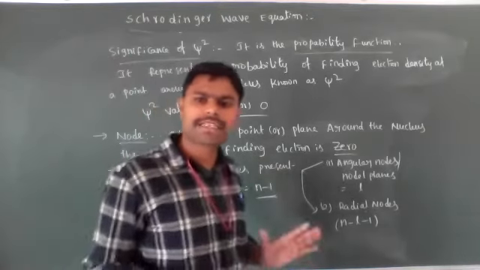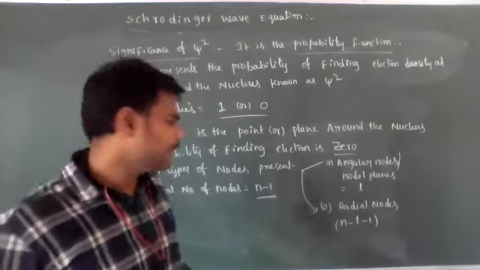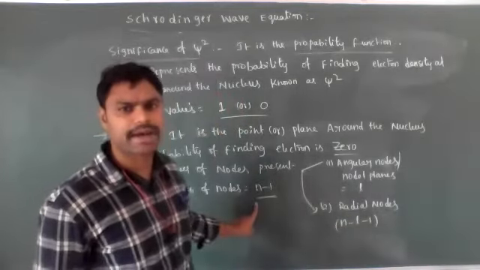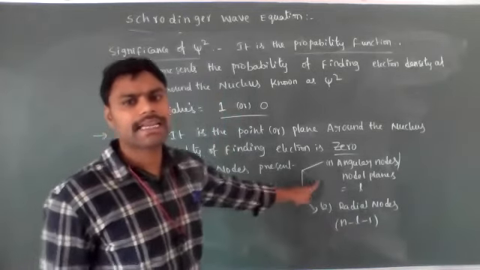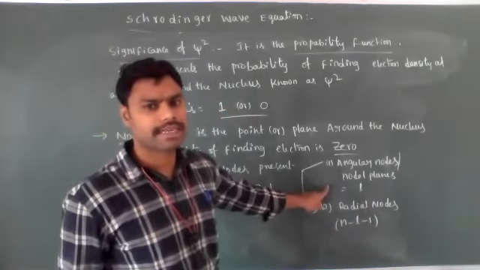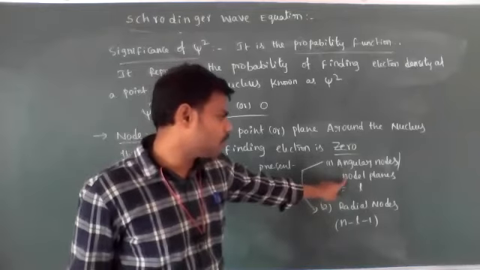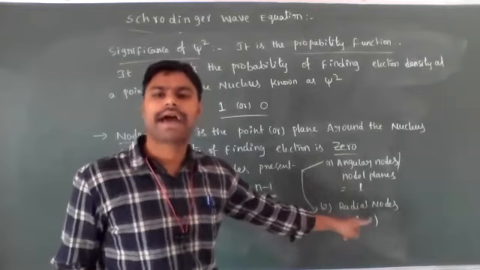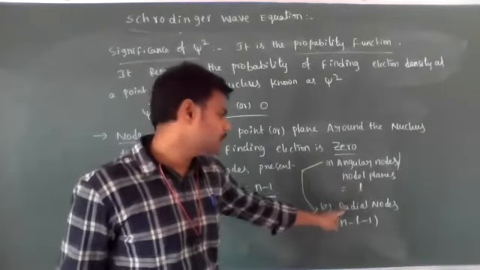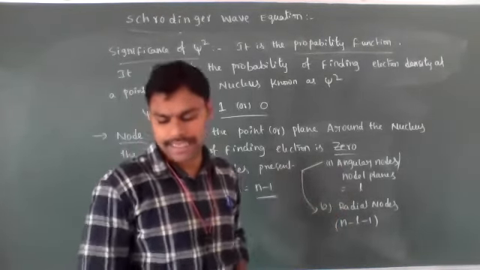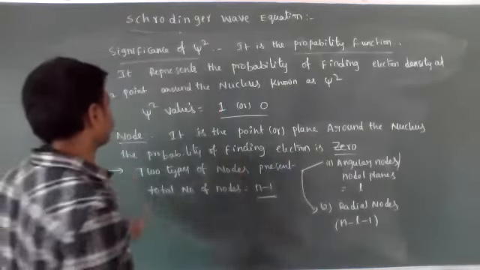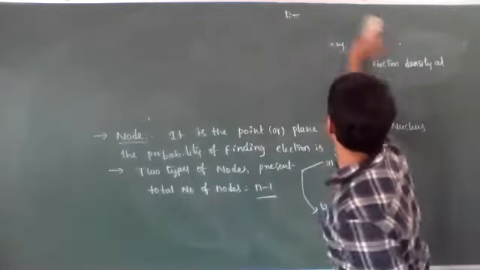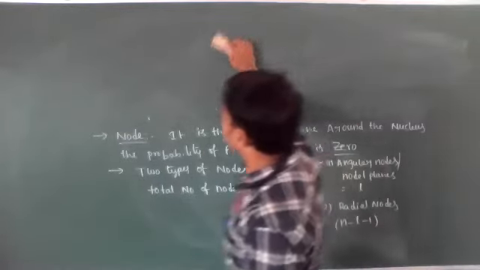N means principal quantum number. L means azimuthal quantum number. So the total number of nodes is equal to n minus 1. In that, L number of nodes indicates angular nodes or nodal planes, and n minus L minus 1 number of nodes indicates radial nodes. Let's see what type of questions are asked regarding this nodes concept. I will give you one question, then we can understand very easily.